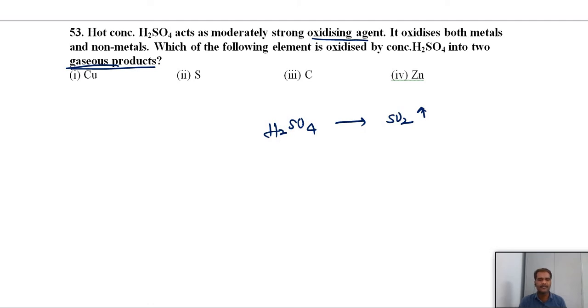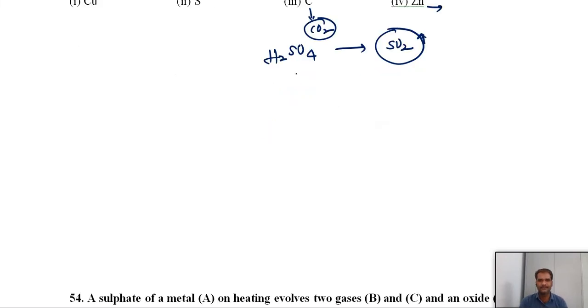Next, copper. If you oxidize H2SO4 with copper, you will get copper sulfate, that is a solid. And sulfur can give sulfur dioxide, only one gas. And carbon can be oxidized to carbon dioxide. And zinc, again it can give zinc sulfate. But which case we will get here carbon dioxide, and from sulfuric acid we will get sulfur dioxide. So when you treat the carbon with the sulfuric acid, we will get both the case, in this case, two gaseous products. The remaining case we will get only one gaseous product, that is a sulfur dioxide. So here option C means third option.